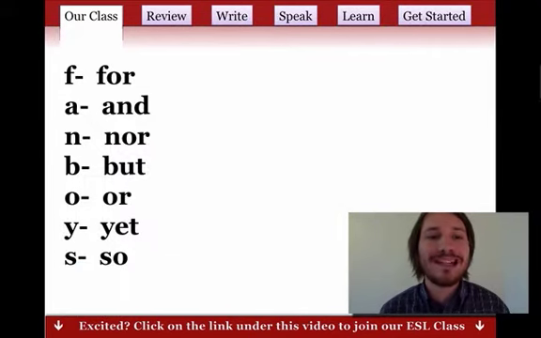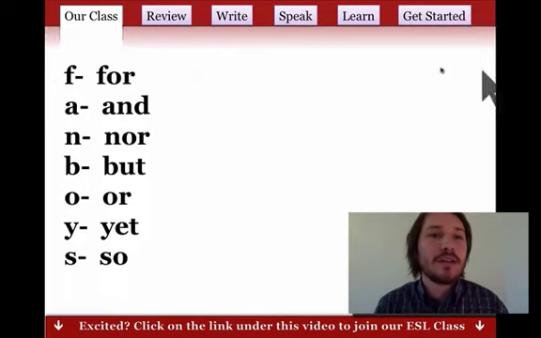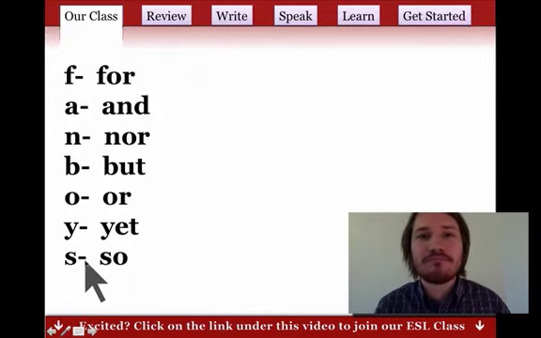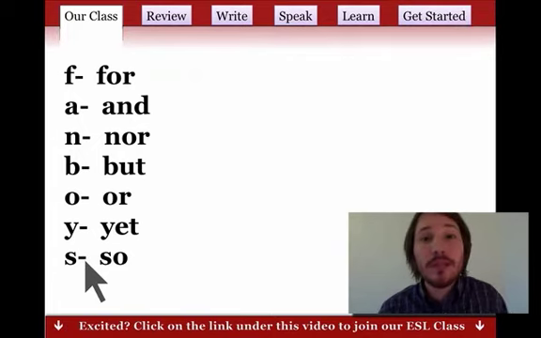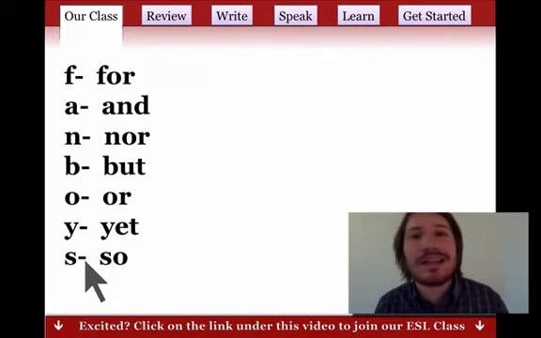We have for, and, nor, but, or, yet, so. And if you want to remember those good conjunctions, just remember fanboys. Right? You can use all of those to connect independent clauses. And they're really useful to make complex, interesting sentences.